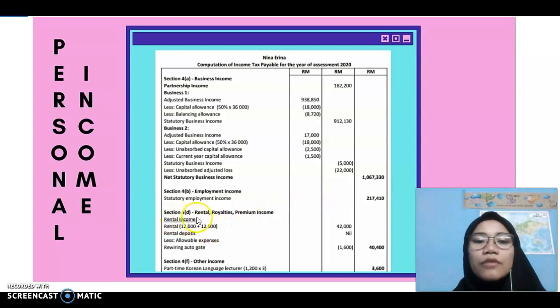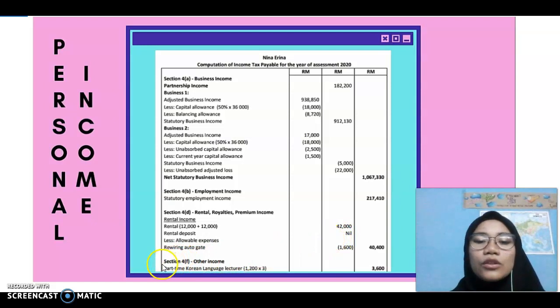Next is section 4D. Here, Nina Arena only earned from the rental income, and here is the rental payment, rental deposit, which is deducted with the allowable expenses, which is the rewiring auto gate. The rental deposit of Nina Arena will not be included in the computation of income tax payable.